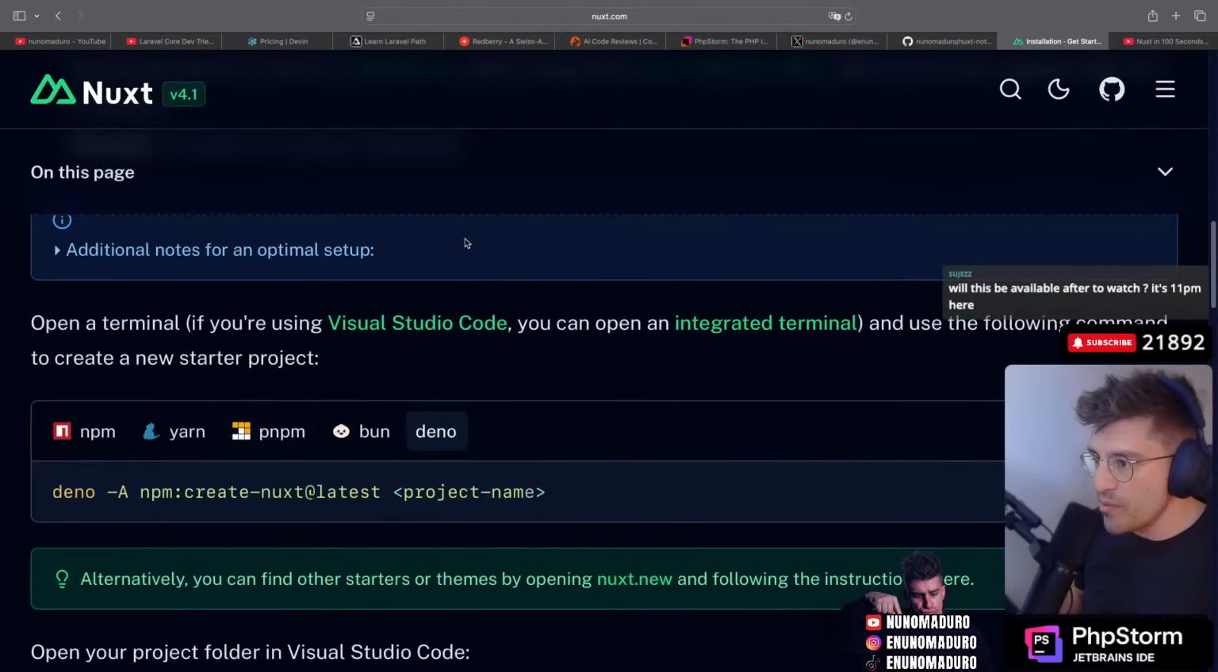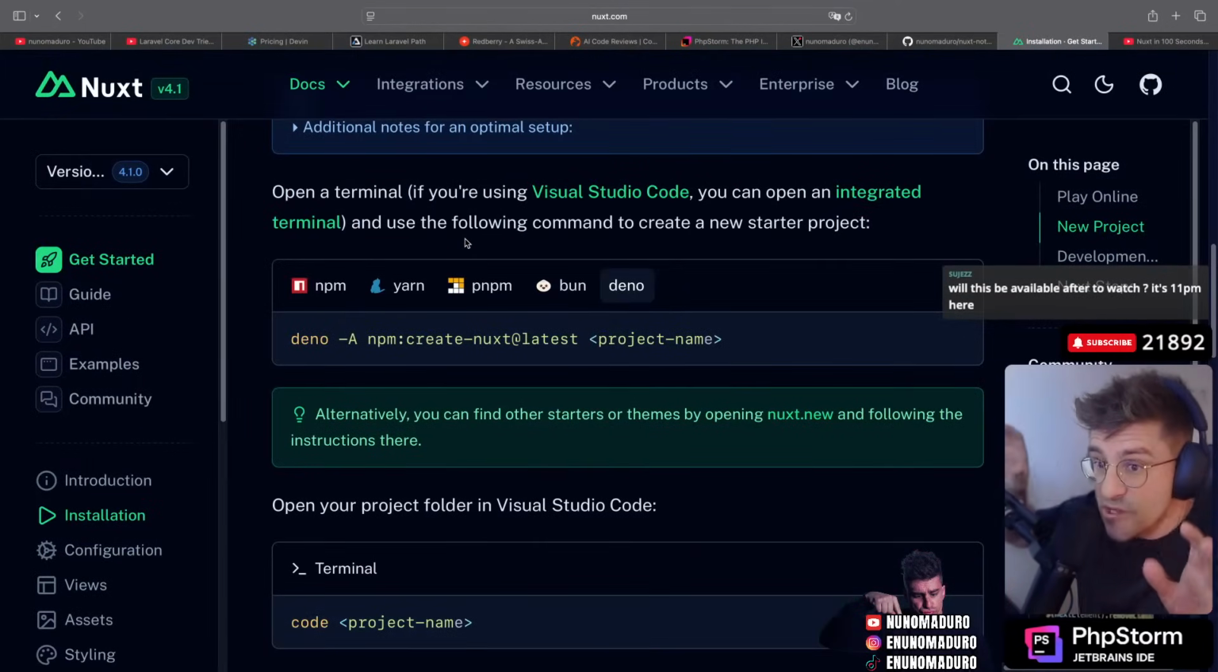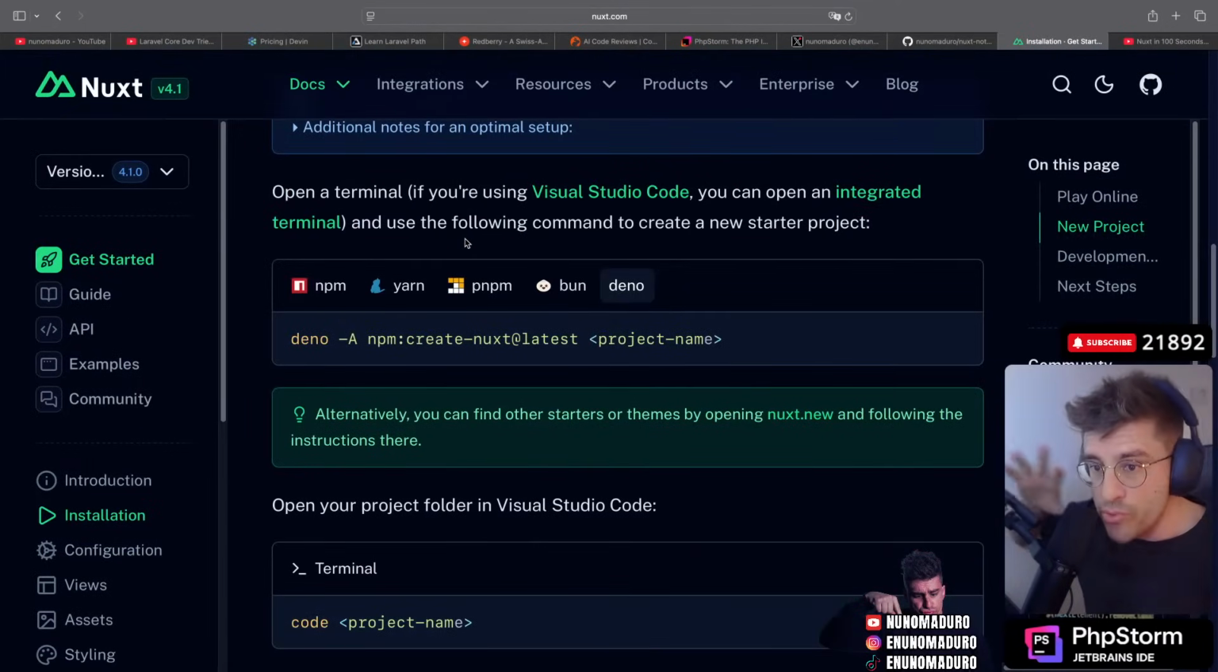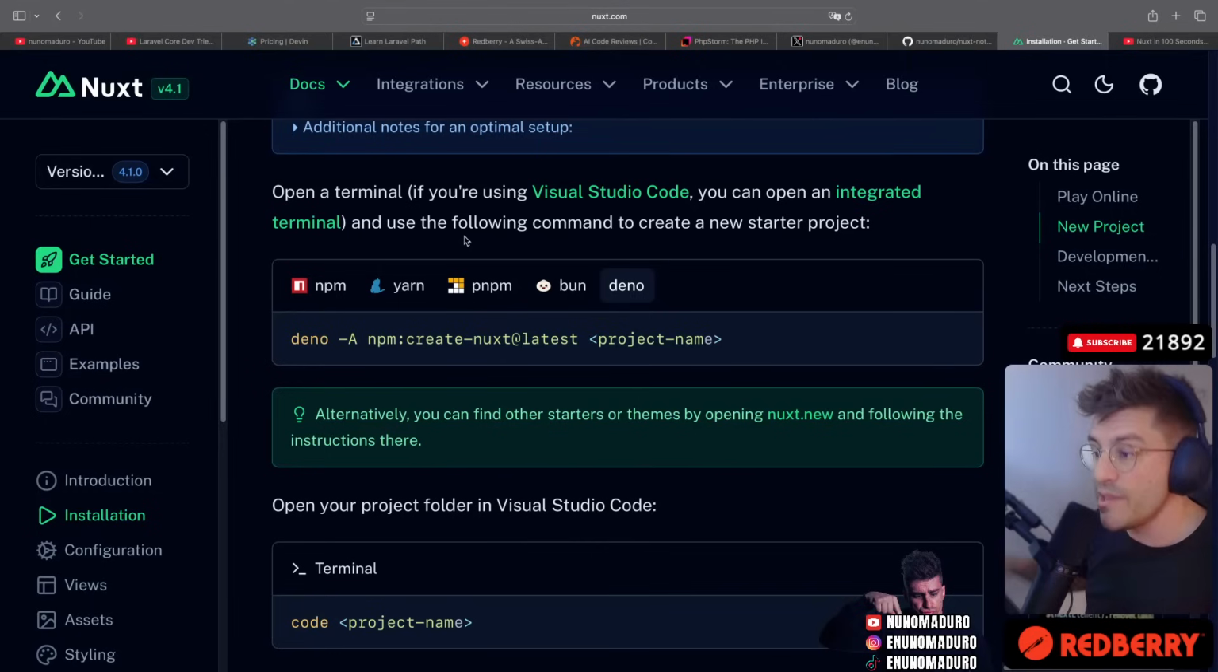In the PHP world, we have Composer, and that's it. And Composer is awesome, super fast, just works. However, in JavaScript, they have npm, they have Yarn, they have pnpm, and they have Bun and Deno. This is the first time I'm seeing Deno, though.